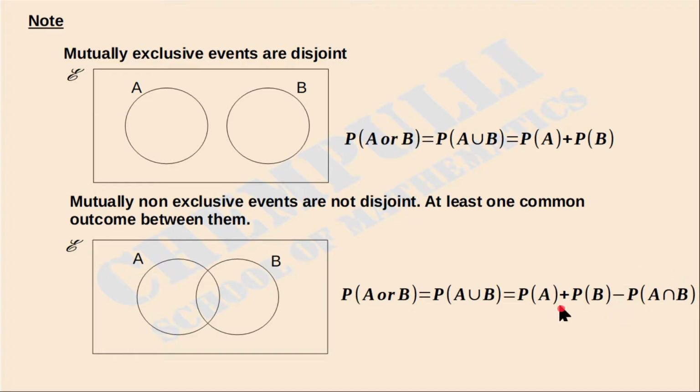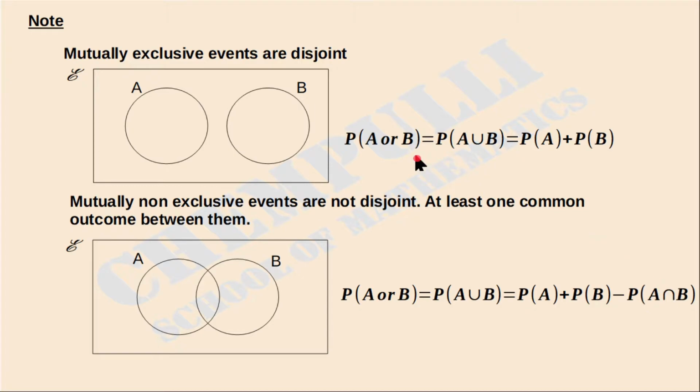Why did we use minus P of A intersection B? Because in both P of A and P of B, the A intersection B part came. We need only one A intersection B. Since A intersection B came two times, but we need only one, we subtracted one A intersection B from the two. So we got the result: P of A plus P of B minus P of A intersection B.